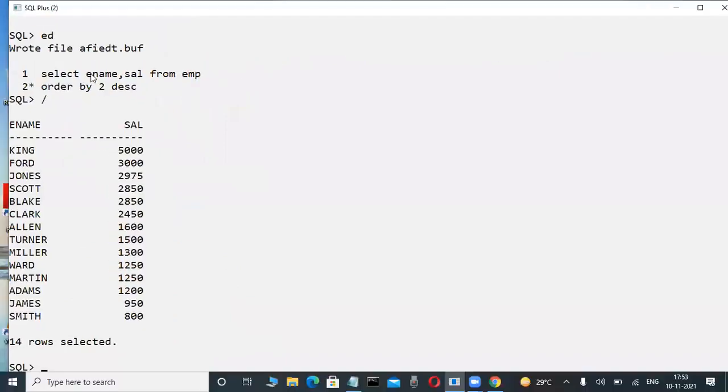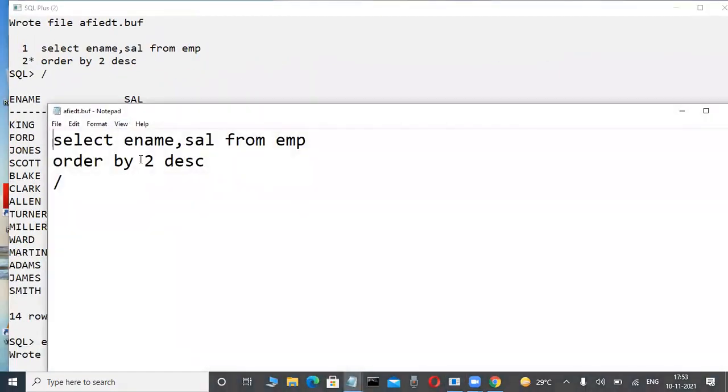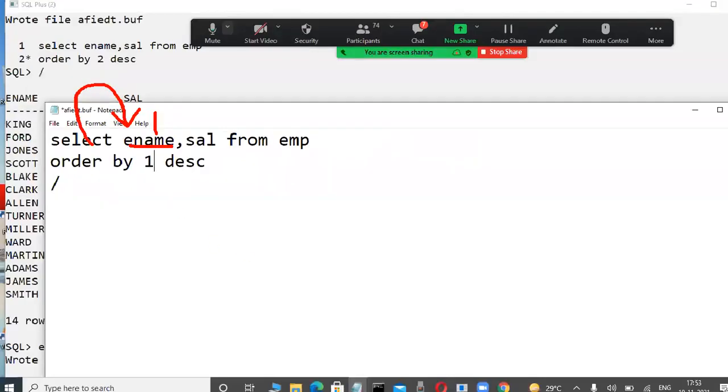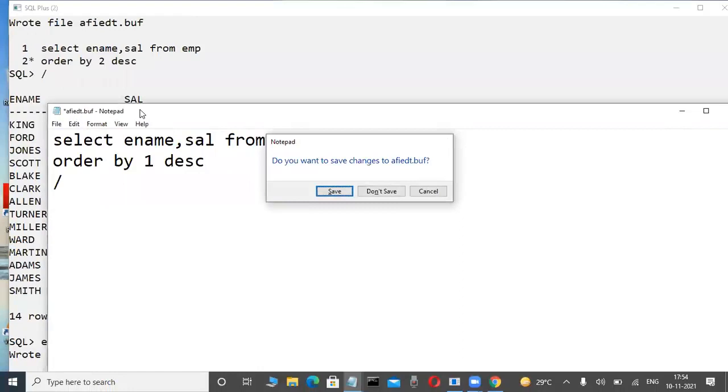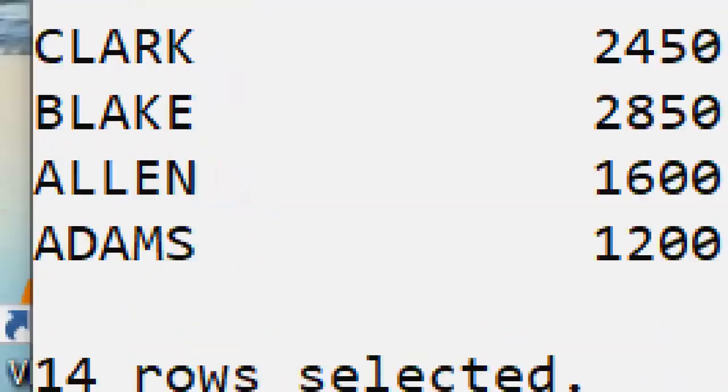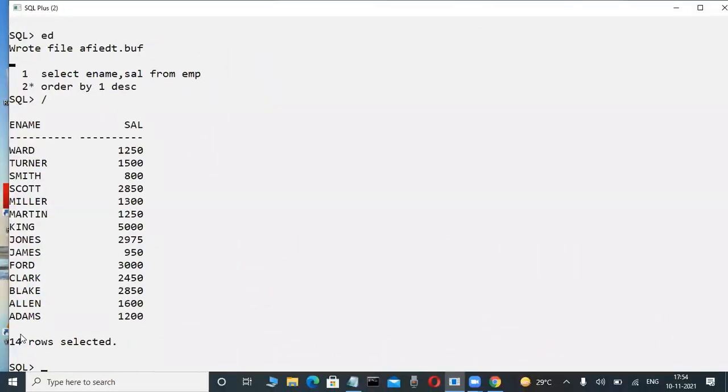Select list means the list after the select keyword. Suppose 1 means what? What is the first column in this example? Yes, here the ename column. The first column is not employee number. Here it is the ename column, after the select list, this one. Here 1 means ename, descending order. Observe, descending order is there or not? Turner. Okay, so now Clark is there or not? That's why in the order by clause we can also use a number.